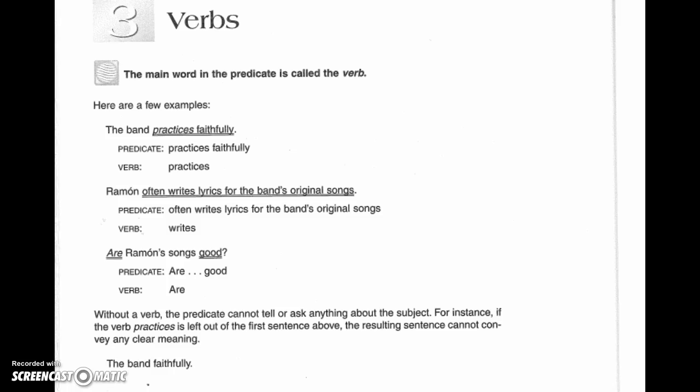Okay, take a look at this. Ramon often writes lyrics for the band's original songs. The predicate is often writes lyrics for the band's original songs, but we can simplify that just to writes. In the third example, it says, are Ramon's songs good? The entire predicate is are good. Remember, sometimes it can be split in half there. But the main verb there is the word are.